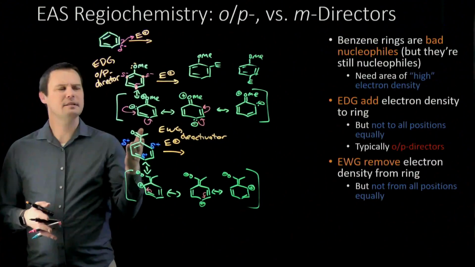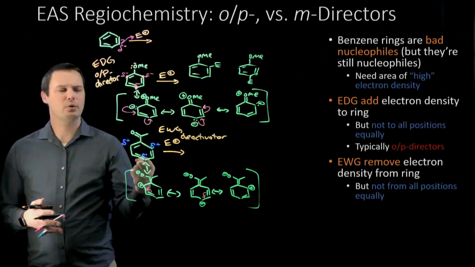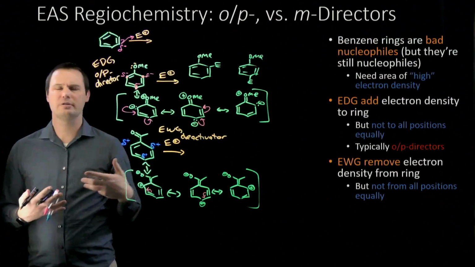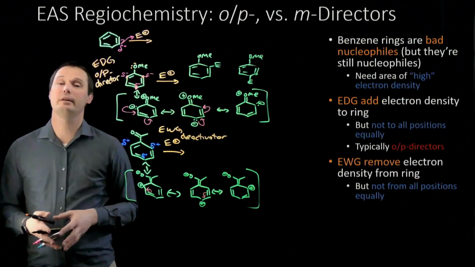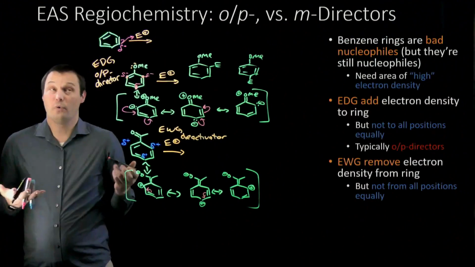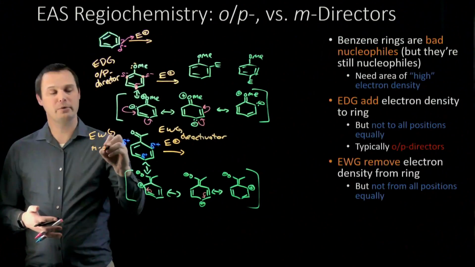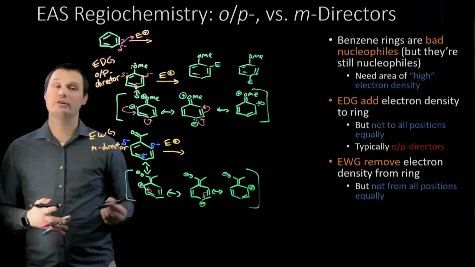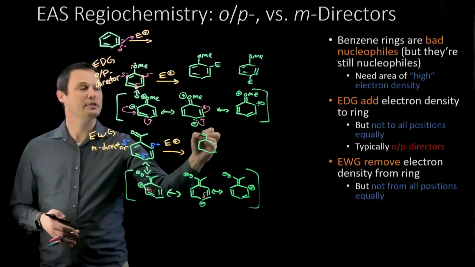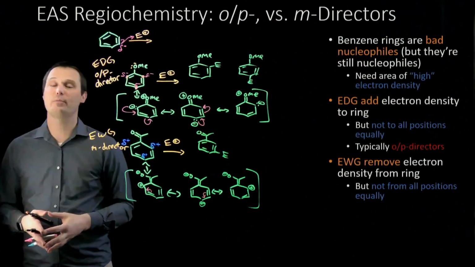I want to be clear here. It's not that the electron withdrawing group makes the meta positions better nucleophiles. It's just that it makes the ortho-para positions worse nucleophiles. It's kind of a double negative. The meta positions are the least worst nucleophiles remaining in the ring after the electron withdrawing group removes the electron density. Because the meta position is the only position left with any semblance of electron density, we call electron withdrawing groups meta-directors. With this knowledge, when a ring with an electron withdrawing group reacts in an electrophilic aromatic substitution reaction, only the meta position is able to react, and so we end up with the meta-substituted product as really the exclusive product of these reactions.